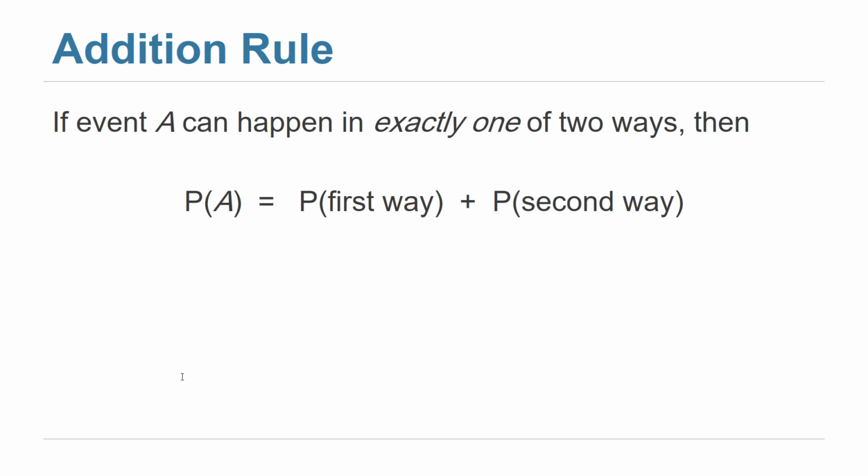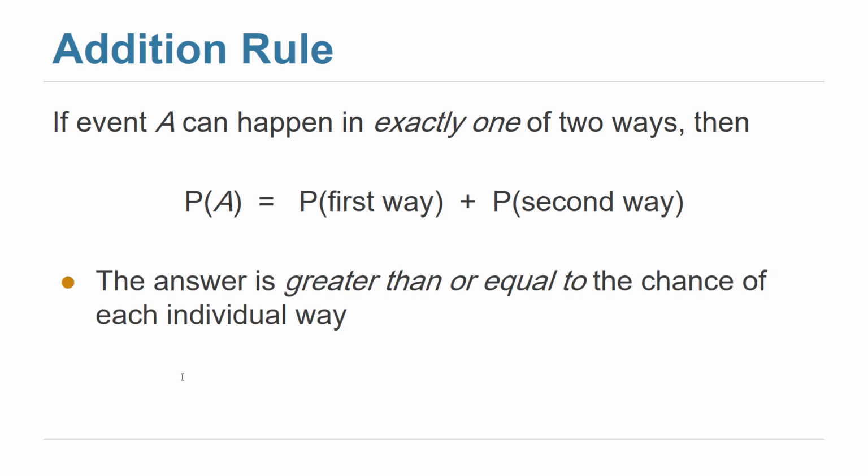Why not the multiplication here? Because these are not 2 events that will happen both. It's just one of them that will happen. The other one we have to say green first and red second. Here we are not saying that. We are saying it's either green first or red first. Now the answer, or the probability, will be greater than or equal to any one of them, right? Now we are adding probabilities, so it will be greater than or equal to the chance of each one individually. What if we have 3 possible ways, not just 2?